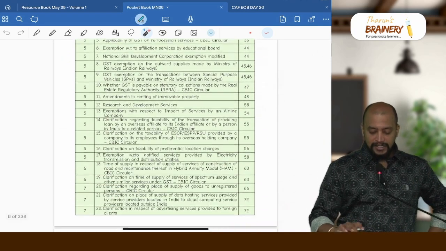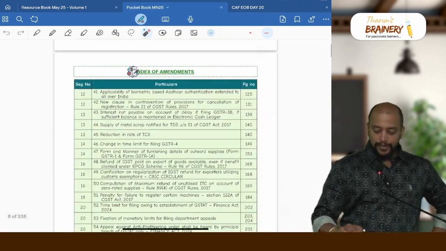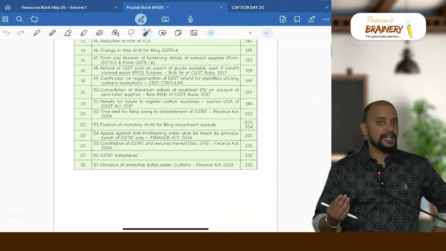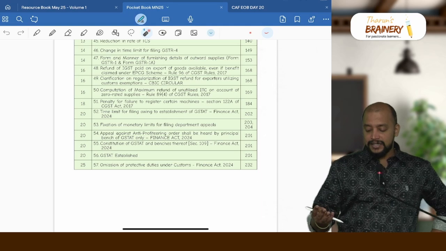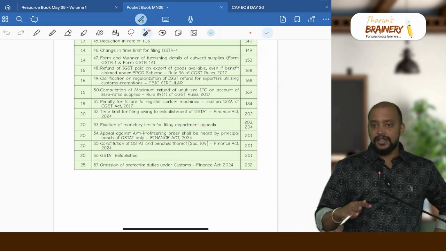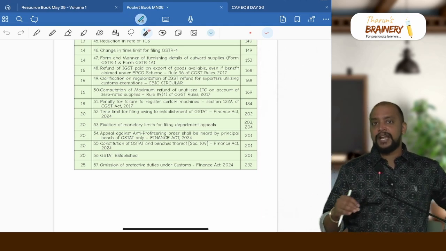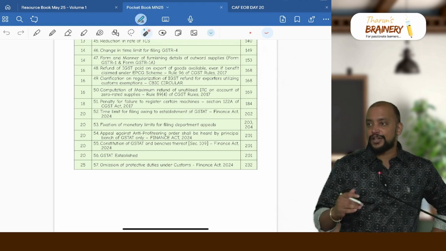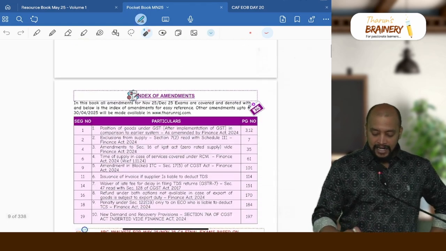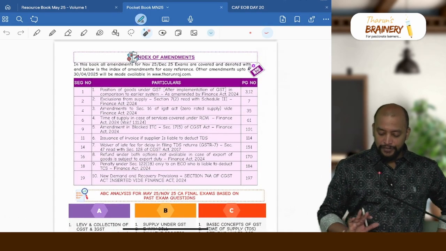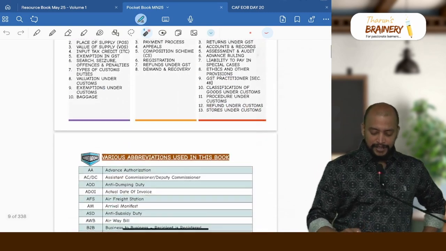All the amendments which are applicable for your May 25 exam are given here as an index, which you need to revise definitely one day before the exam, because mostly for every May exam the questions will be based on amendments only. And thereafter I have given a few November 25 amendments also for reference purposes.